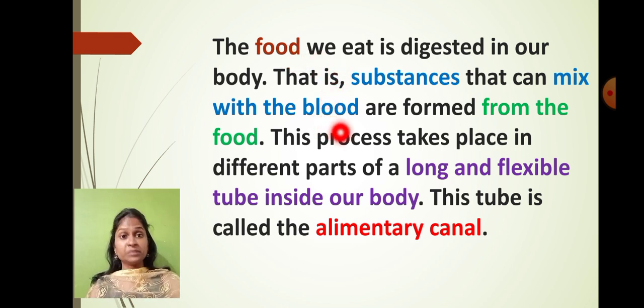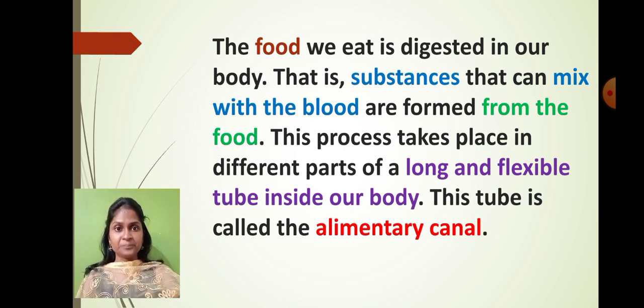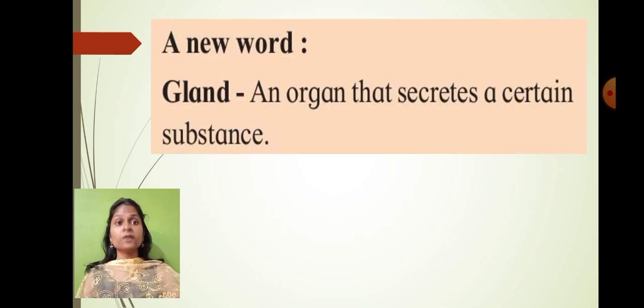As I told you, the food which we eat is digested in our body and can mix with the blood, and this process takes place in different parts of the long flexible tube inside our body. This tube we call what? Alimentary canal. I hope, students, you now understand what we exactly mean by the alimentary canal. Now, I told you that in our body, the salivary gland and the liver are two organs which are present, right?